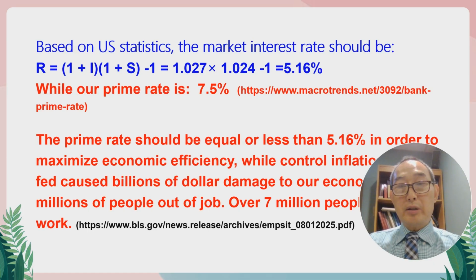This is a huge loss to the GDP, to the people who want to make money, and to our economy. So our economy did not operate at peak performance. And now, how are we supposed to correct this?